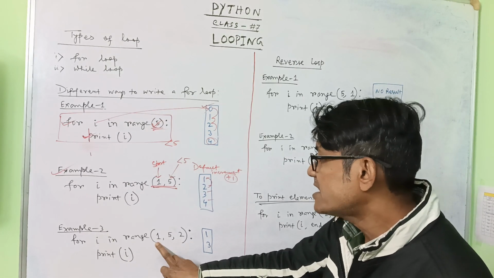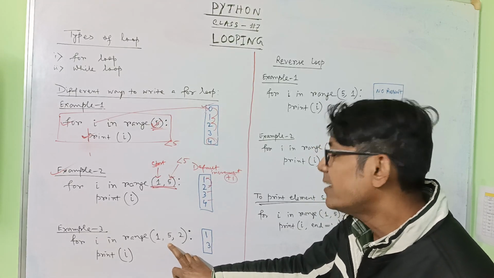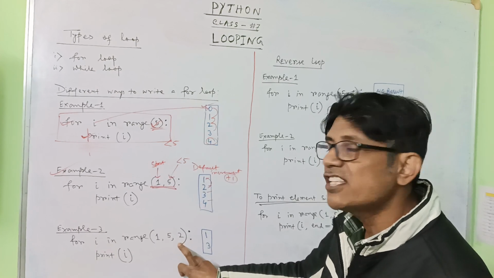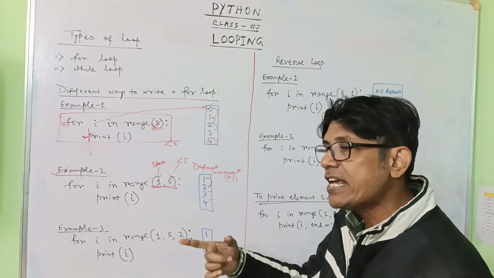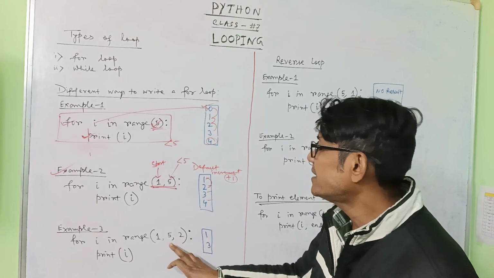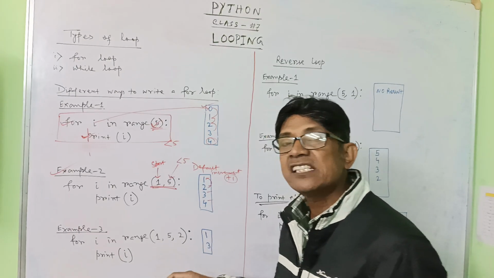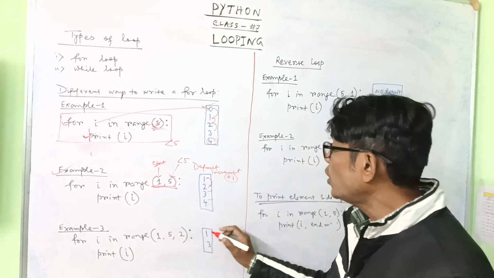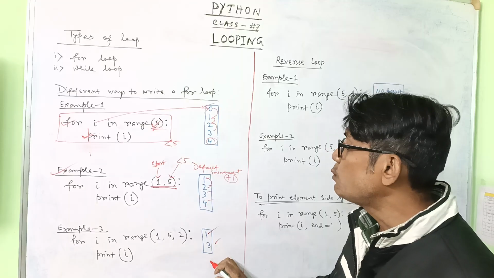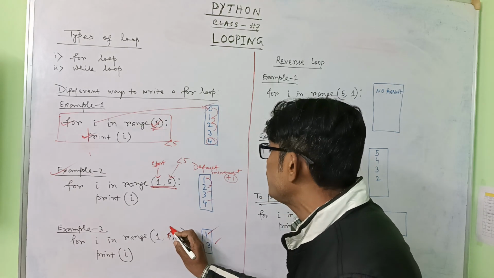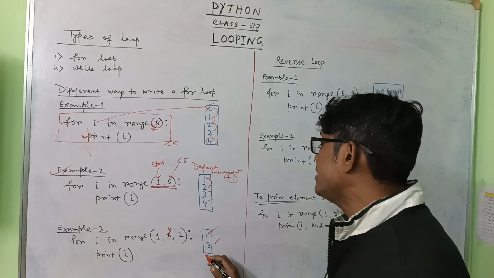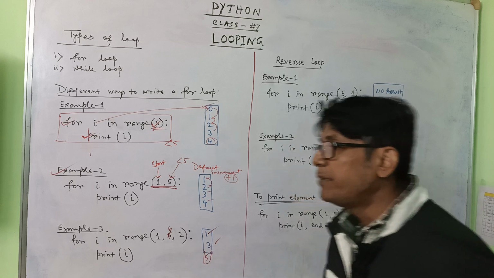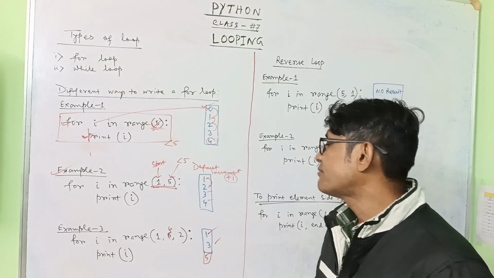You will start from 1 and go up to 5, but it will work less than 5, not up to 5. After 1 it will read 3, then it will read 5, but I have given the instruction 5, meaning less than 5. It will not go up to 5. So how many times is it working? Only 2 times. If you change this value and write 6, that time 1, 3 and 5 will be printed, only these 3 values.